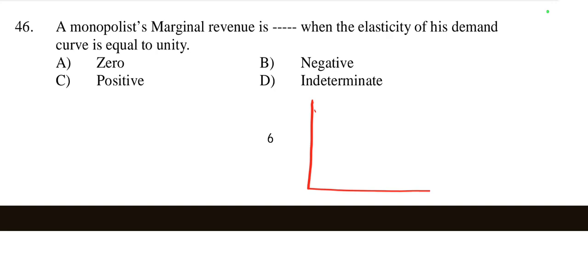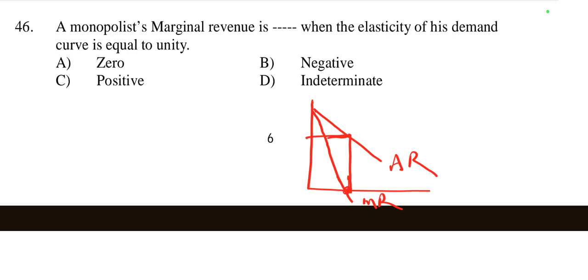We know that in a monopoly market AR is downward sloping and MR is half of AR, and elasticity of demand equal to 1 arises where MR is equal to 0.